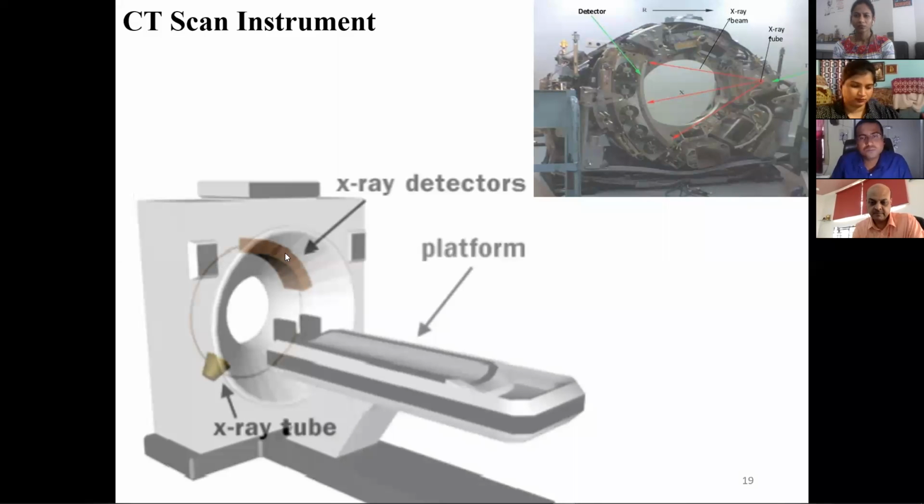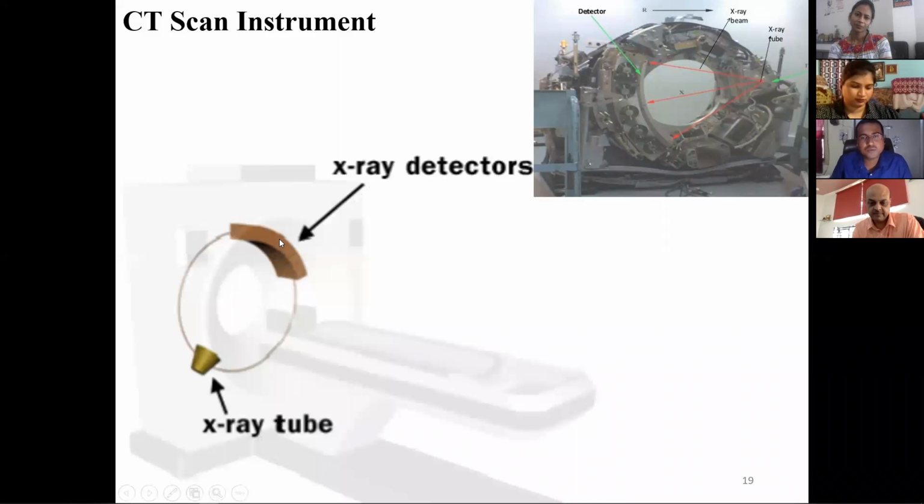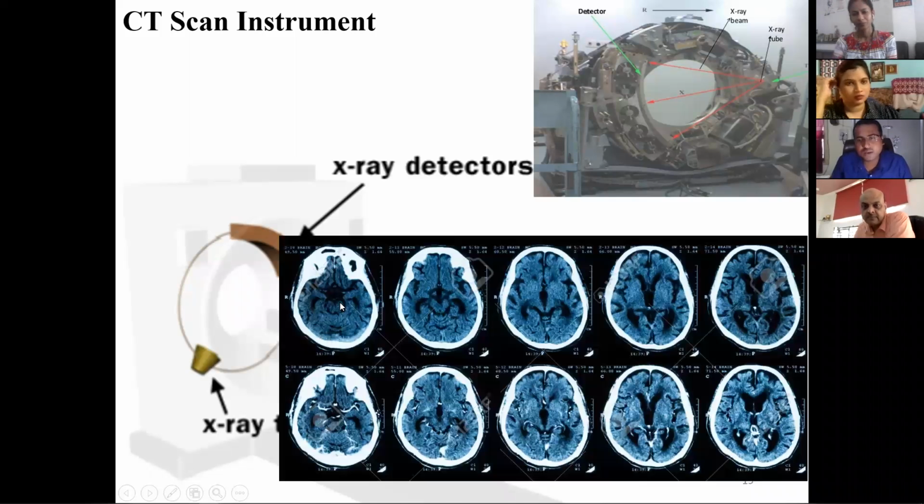Both the X-ray tube and the X-ray detector will rotate in small angles, and from this we can get the image of a particular place of the body. In this place you can see that the image of the brain is obtained.